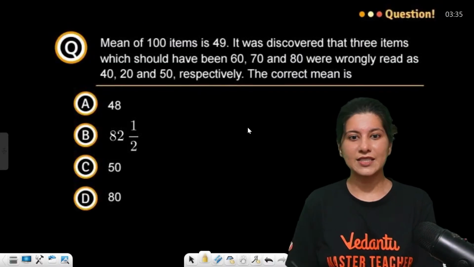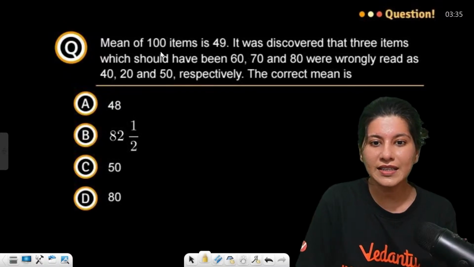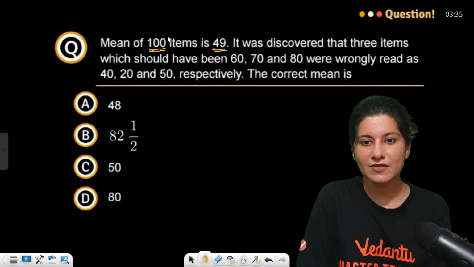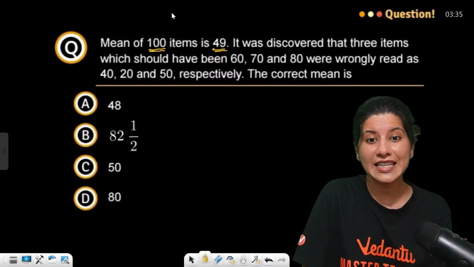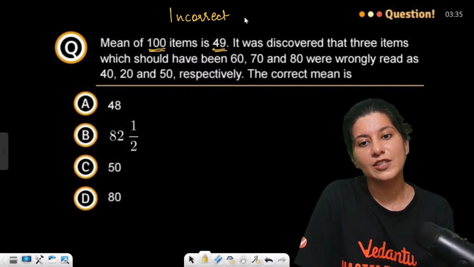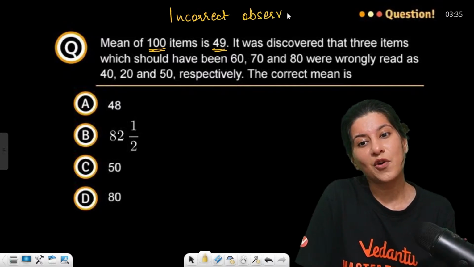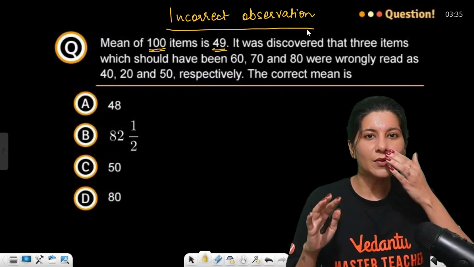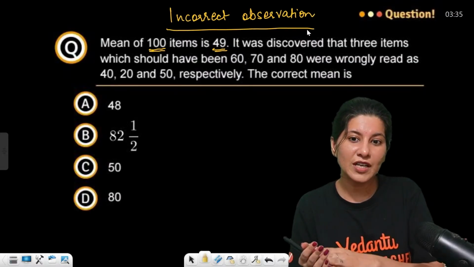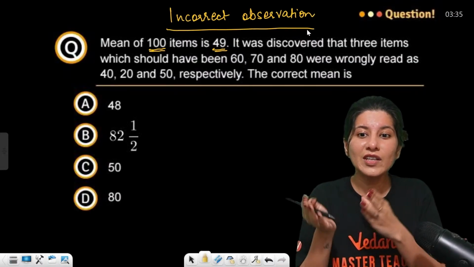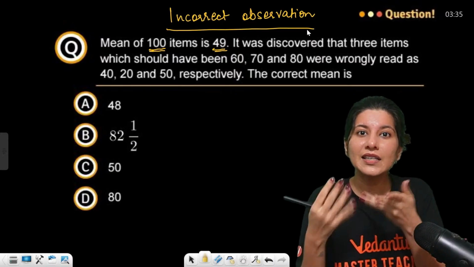Alright, now the next problem. The mean of 100 items is 49. This category is incorrect observation. See, understand what they will give. They will create a story: there were 100 observations, the mean of them is 49, but then it was observed that we read 3 data incorrectly.